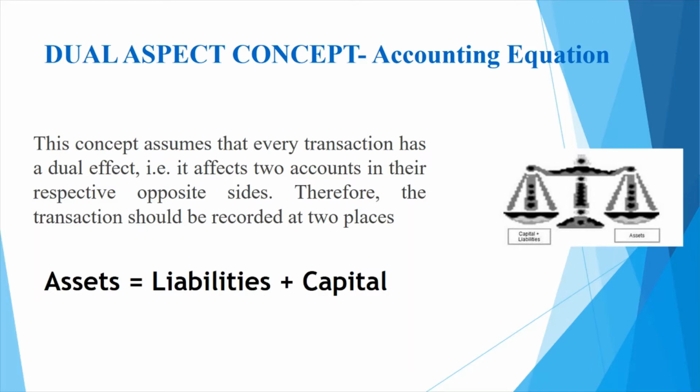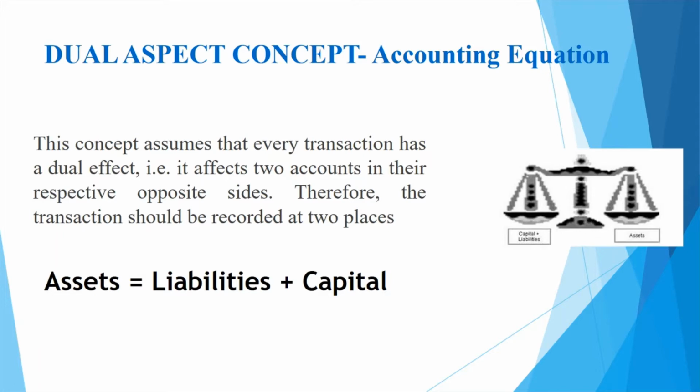What is this double entry principle or dual aspect concept? It basically says that every transaction which we record in our books of account will have a dual effect, which means that whatever transaction we are doing will at least impact two accounts, and it will impact them on the respective opposite sides. Before we understand this, I'll also introduce an important equation, referred to as the accounting equation, which states that assets is equal to liabilities plus capital.